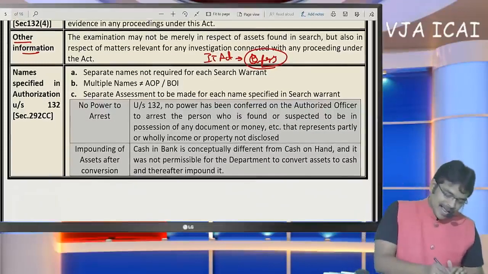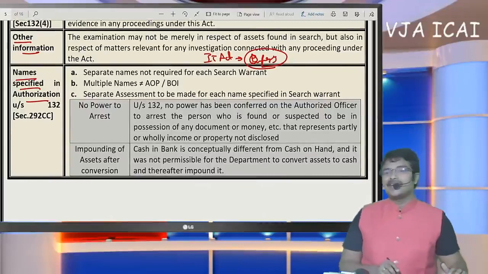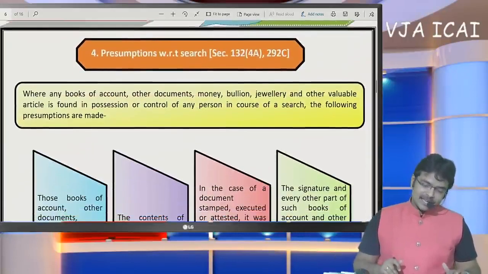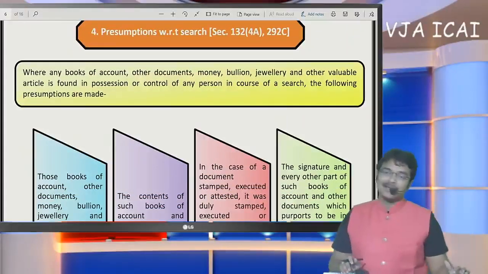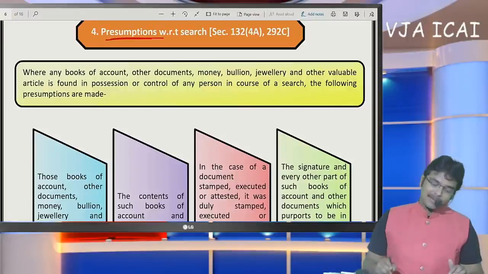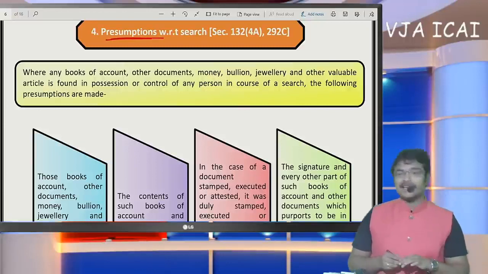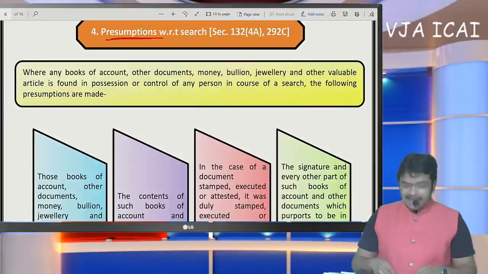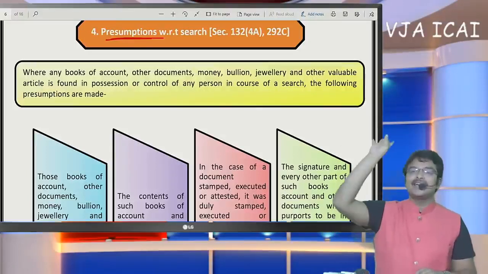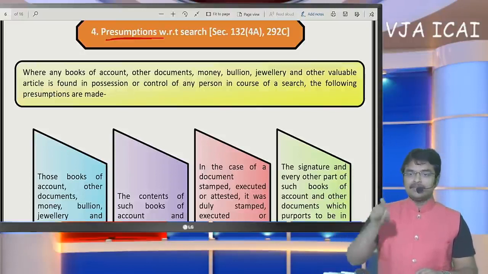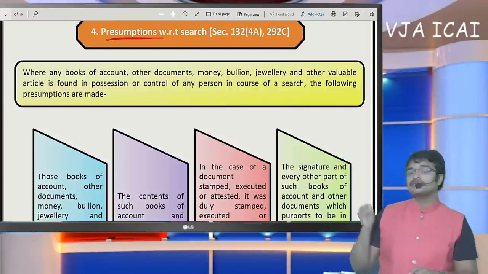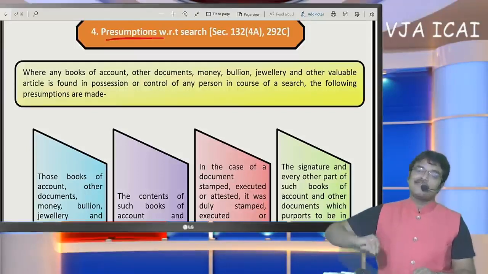Okay. Next, names specified in the authorization. So here they are going to specify officer names in the authorization. Who can go for search? Only they can come for the search. And in case of search assessment, the thing to be remembered here is presumption. Sir, the difference between assumption and presumption is, in assumption, the officer need not prove it. The officer comes to a conclusion that he assumes that it is the income. But the term that we are going to use here is presumption. Presumption means the SSE proves, and the assessing officer is going to leave them.